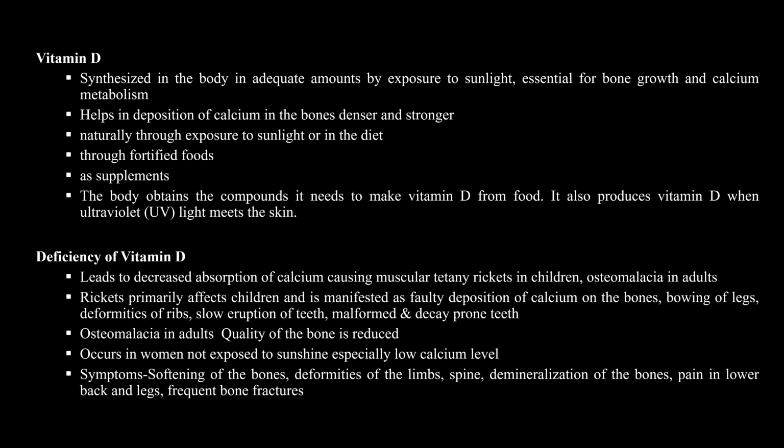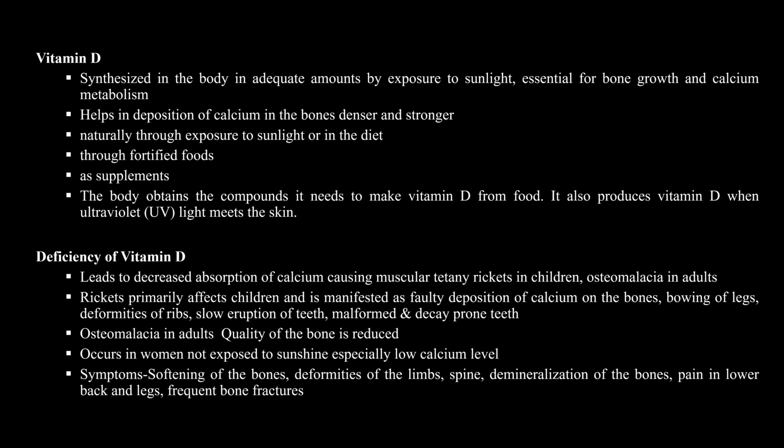Vitamin D is synthesized in the body with an adequate amount of exposure to sunlight, or obtained in the diet through food and supplements, when ultraviolet light meets the skin.